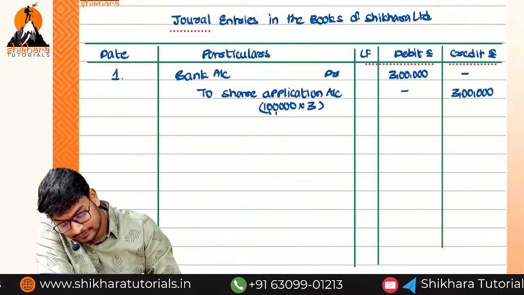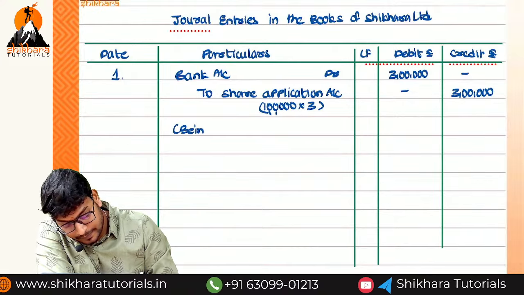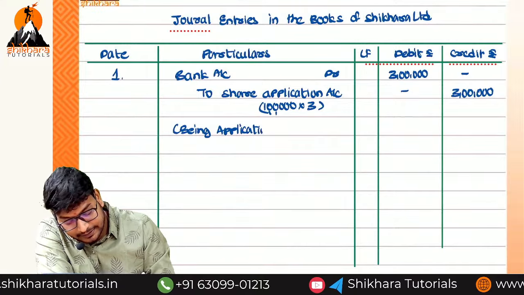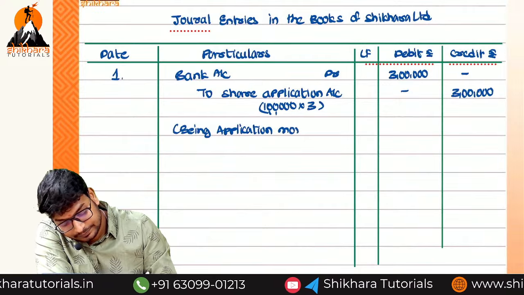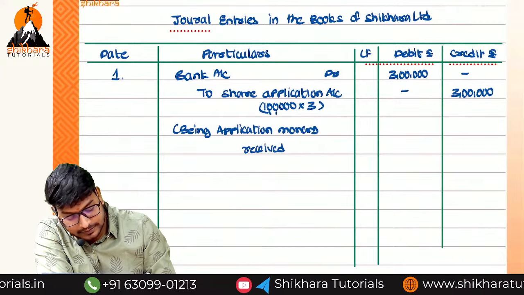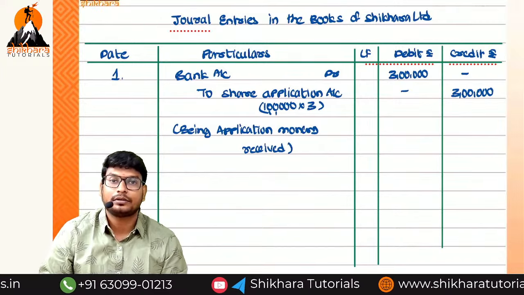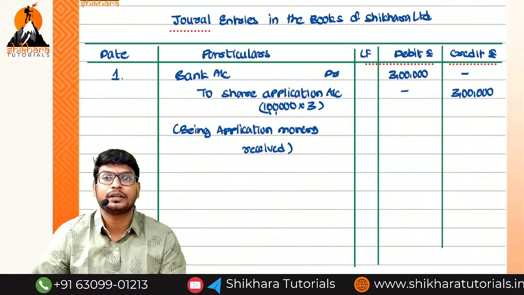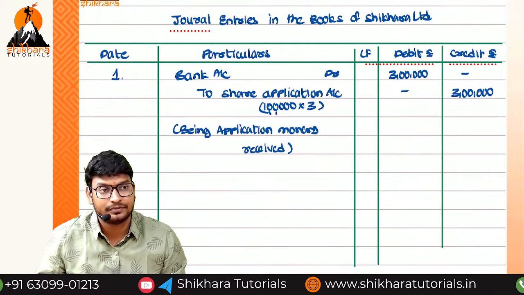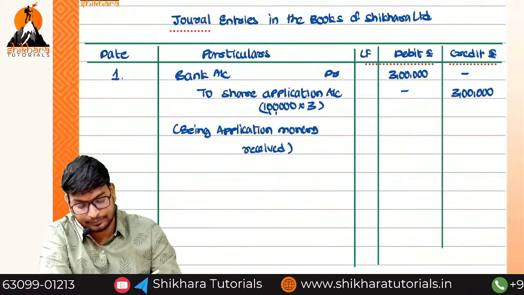What is the narration? Being application money received. Do you get the point? Here the amount is important. You know the entry; already we have learned it 10 minutes before. Here the amount of application is important.